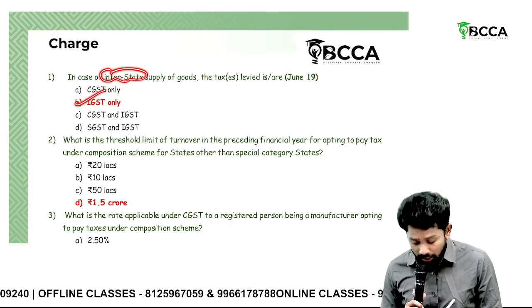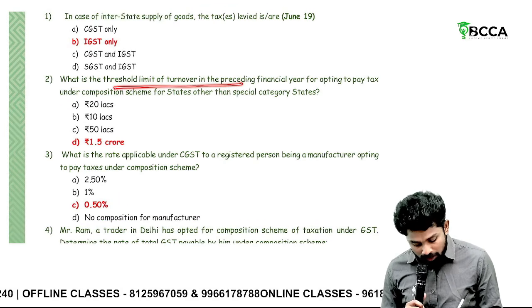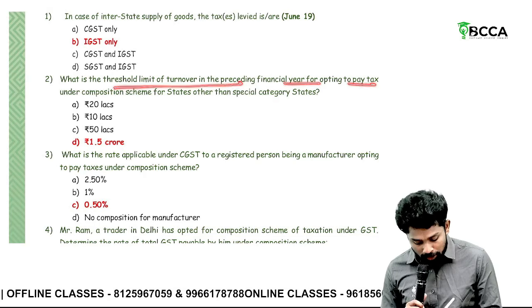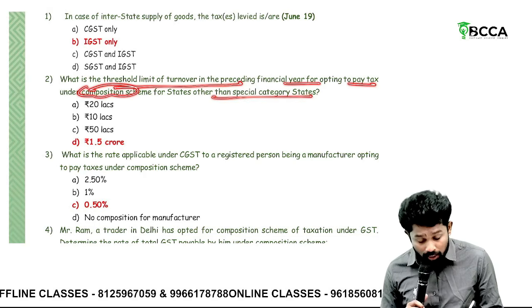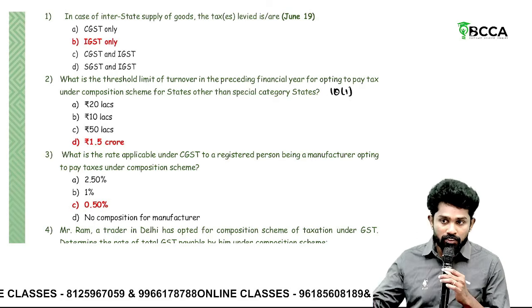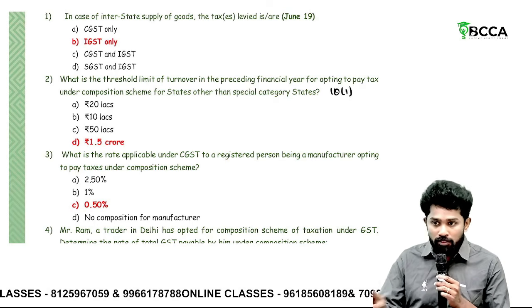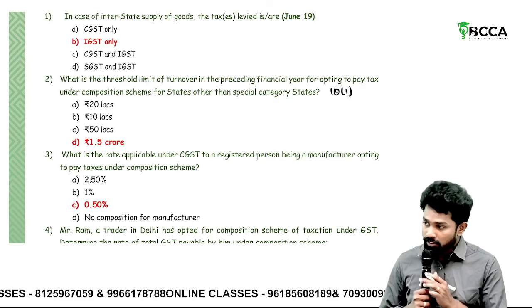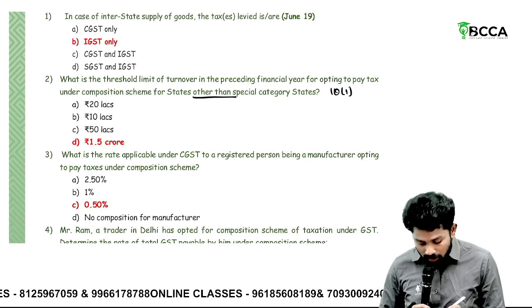What tax? IGST. What is the threshold limit of turnover in the preceding financial year for opting to pay tax under composition scheme other than special category states, assuming it is under section 10 subsection 1? Normal states, 1.5 crores, including Jammu and Kashmir, Himachal Pradesh, Assam. Special category states, 75 lakhs. Here it is other than, so that's why 1.5 crore.